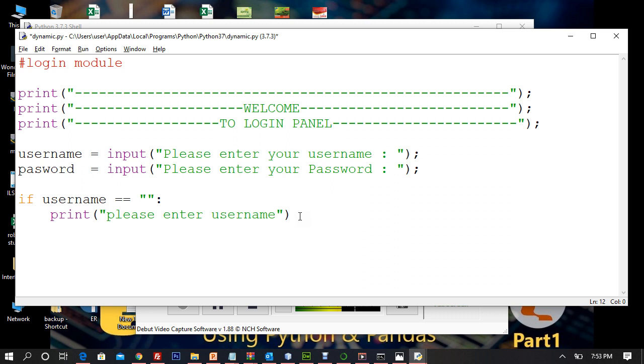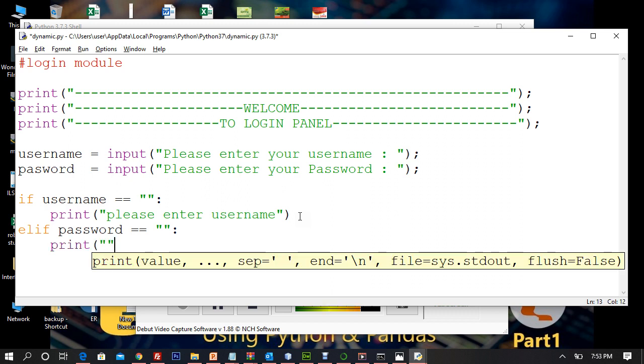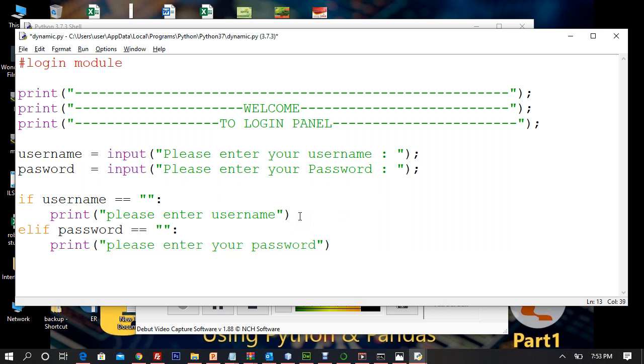And now if user has entered, so I'll say elif password. Now check password is equivalent to empty, right? If password is equivalent to empty, show user warning, print to user, please enter your password, right? So now let's try both the warnings, right? Okay, let's try.